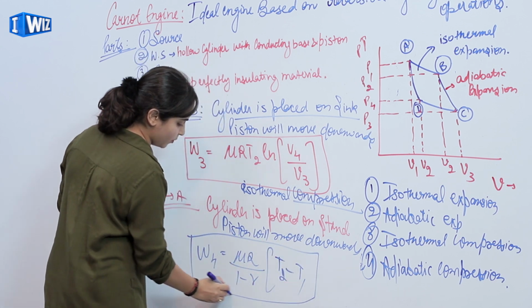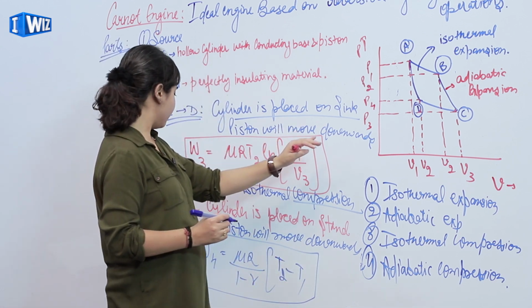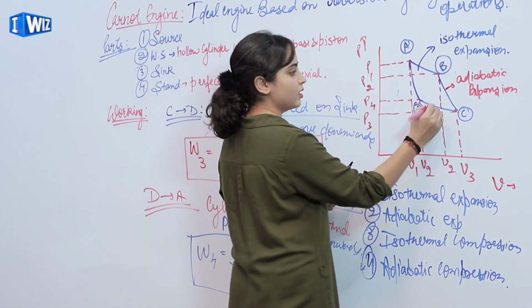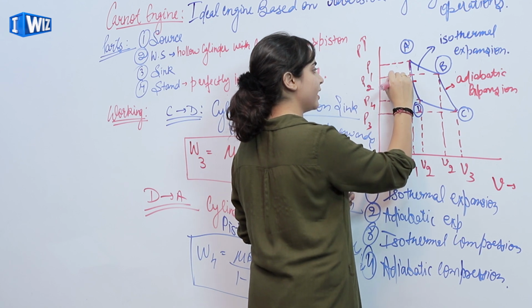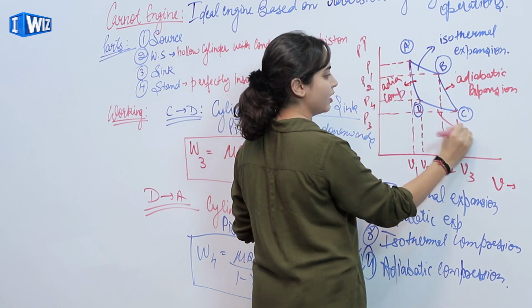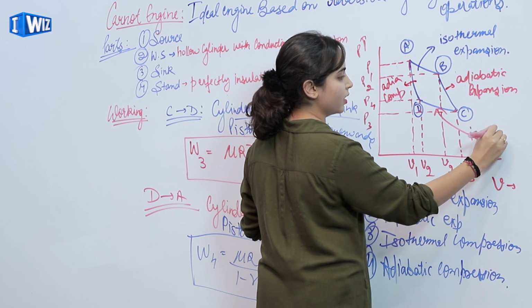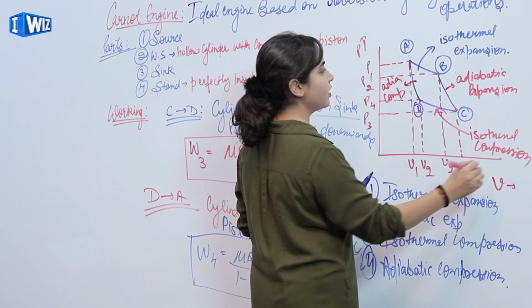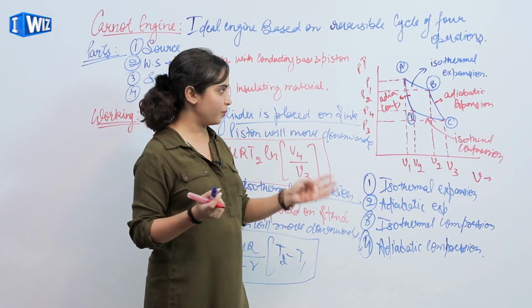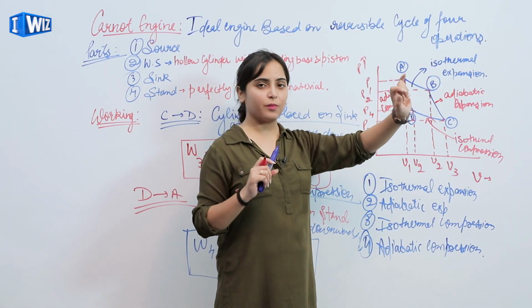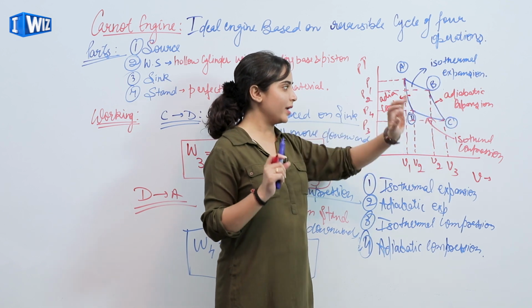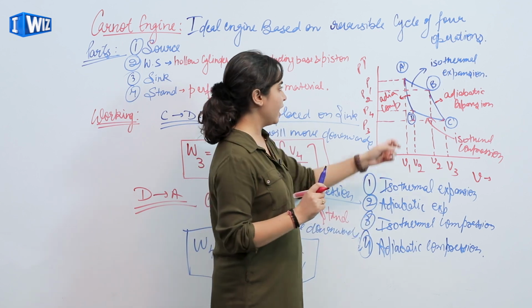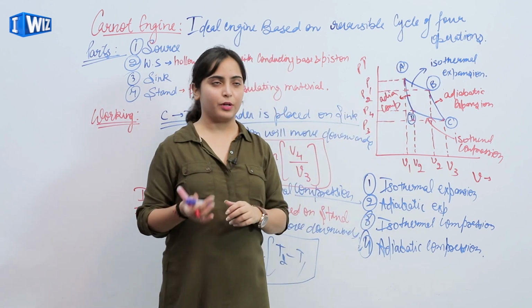So this is W4. And the curve from D to A represents adiabatic compression, and this is isothermal compression. So this is a cycle of 4 operations in which A to B is isothermal expansion, B to C adiabatic expansion, C to D isothermal compression and D to A adiabatic compression.